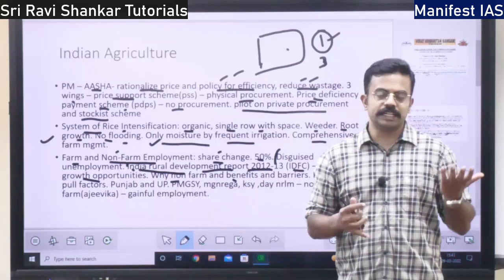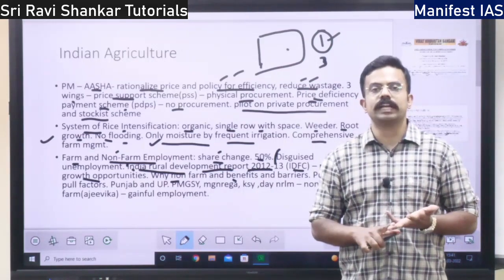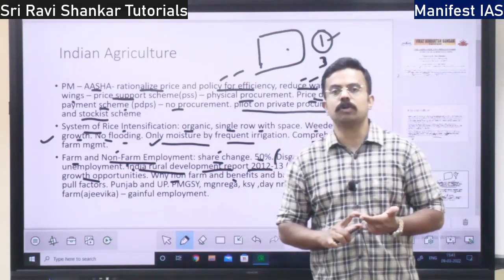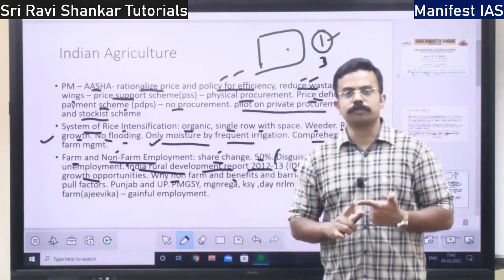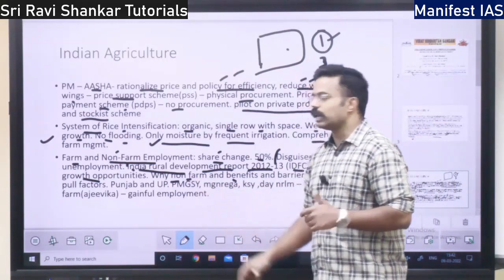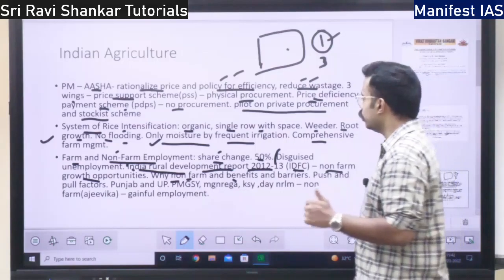There is degradation of land. Farming is not remunerative, right? There is an increase in farm loans, and there is no proper support for farmers. Because of all these things, there is emphasis on non-farm activities, the activities which are not related to farm.